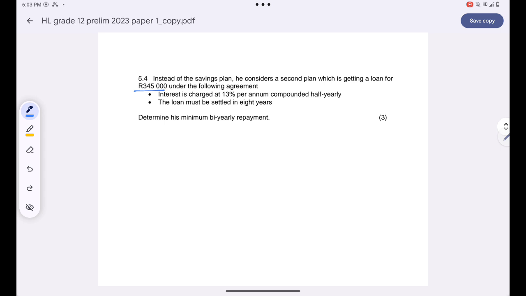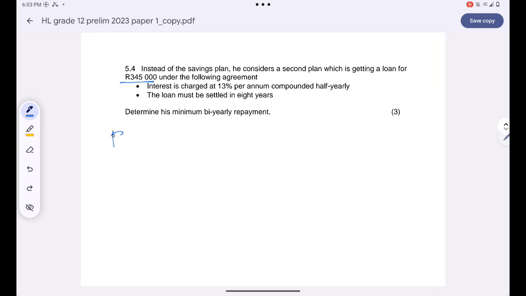So they want us to determine the half yearly payments. If he decides to take a loan, the bank would grant him the loan right now. So the money will be present right away. So our present value will just be 345,000 rand. We are looking for X.